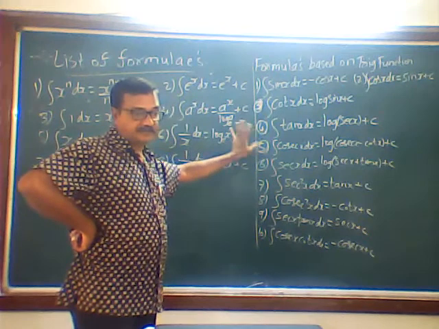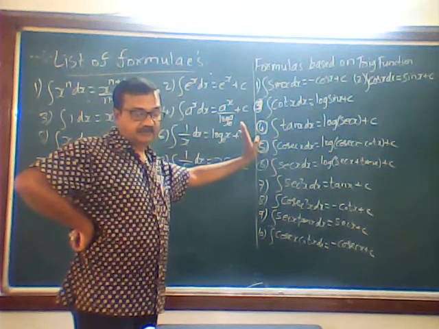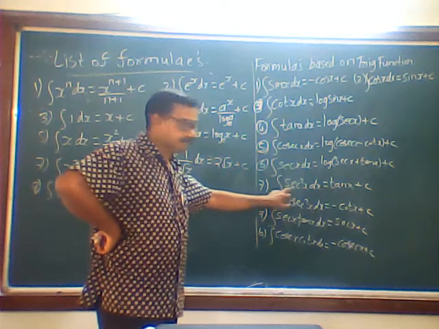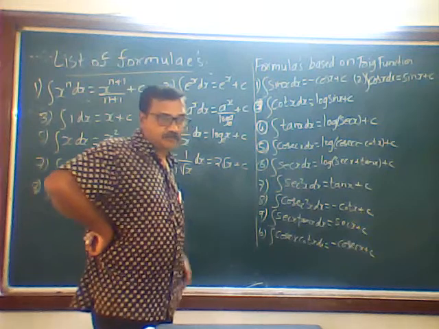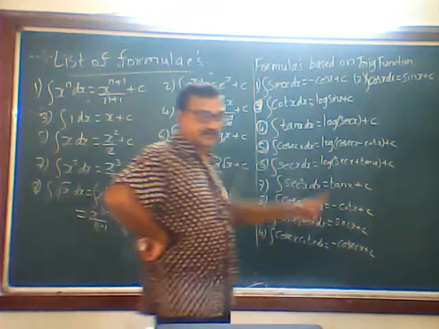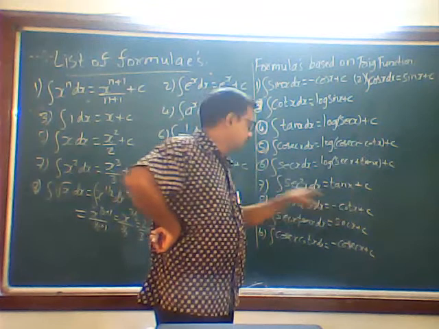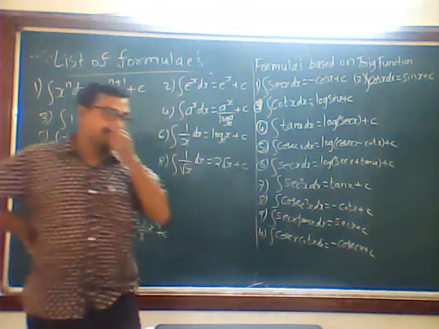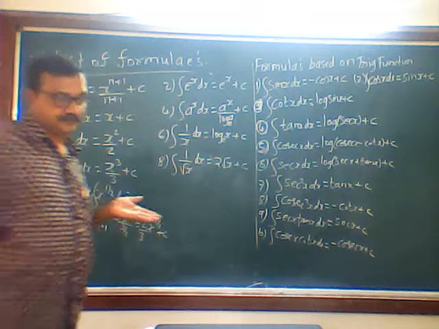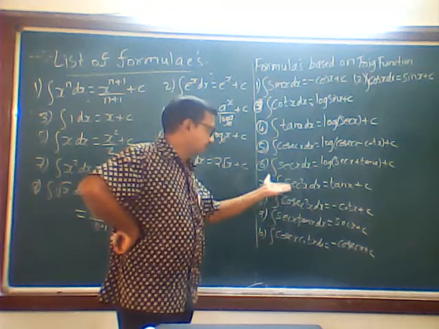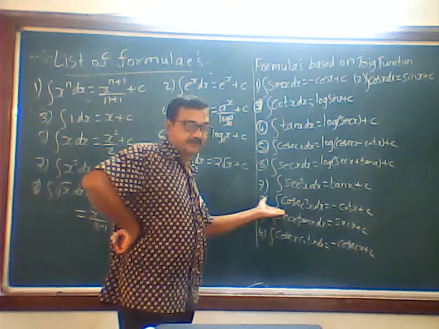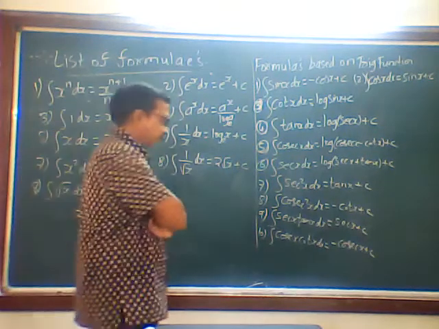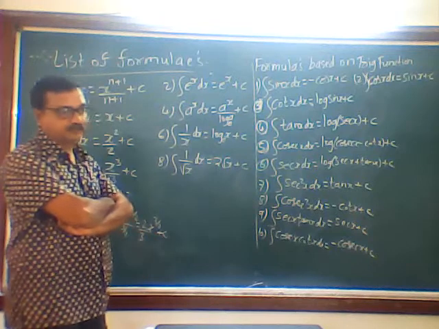Why have I rounded them off? They are totally new formulas. Whereas 7, 8, 9, 10 are related to differentiation; they are the reverse process of differentiation. d by dx of tan x is sec square x, so naturally integration of sec square x is tan x. Similarly, d by dx of cot x is minus cosec square x, so integration of cosec square x is minus cot x plus c.